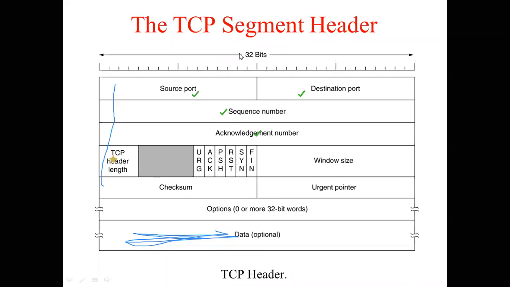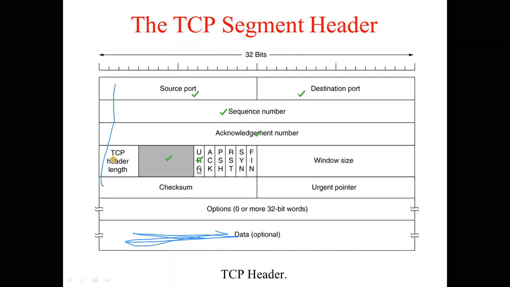Then you have this gray part. Can you see the gray part? These 6 bits are an unused field. These bits are not valid and they are unused. After that, you have six 1-bit fields: URG, after that ACK, PSH, RST, SYN and FIN. Each one is a 1-bit field, which means you can either set it to 1 or set it to 0.